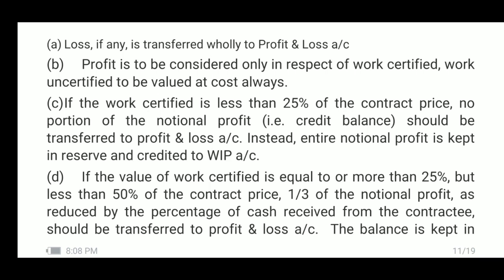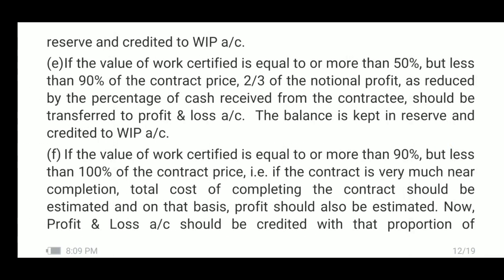If the value of work certified in the relevant accounting year is equal to 25% or more than 25%, but less than 50% of the contract price, 1/3 of the notional profit as reduced by the percentage of cash received from the contractee should be transferred to profit and loss account. The balance is kept in reserve and credited to work in progress account.